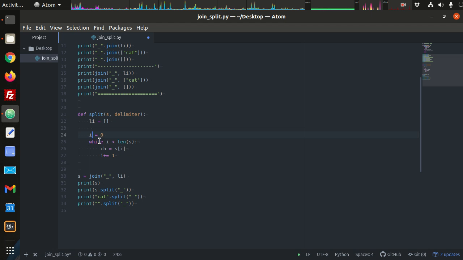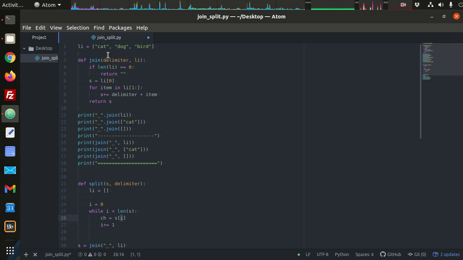While that index is less than the length of the string, then that's a valid index to access the characters in our string s. So the first time through the loop, I is 0, so we can access with square brackets the item at index 0, which in our case would just be the letter C.